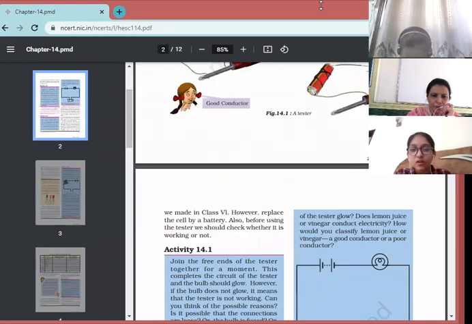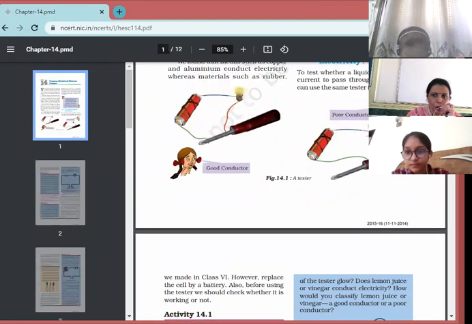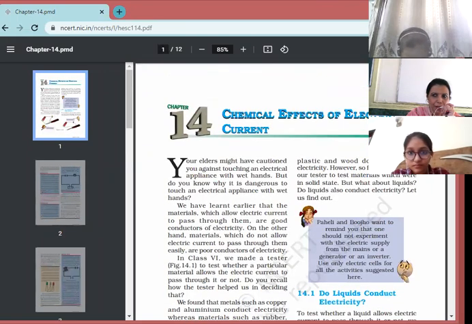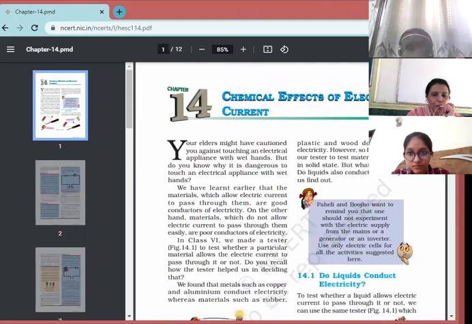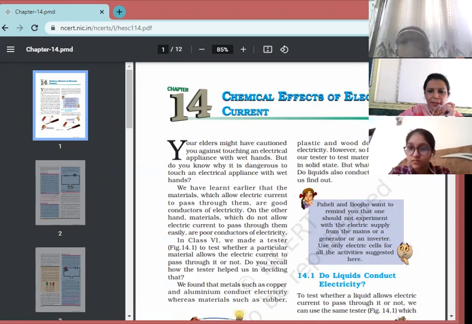Ma'am, what is cathode? Cathode and anode. As I already told you, these are the 2 rods, 2 electrodes, we may say. One is connected to the positive terminal and the other is connected to the negative terminal of the battery. So the rod which is connected to the positive terminal is known as anode, and the one connected to the negative terminal of the battery is known as cathode.